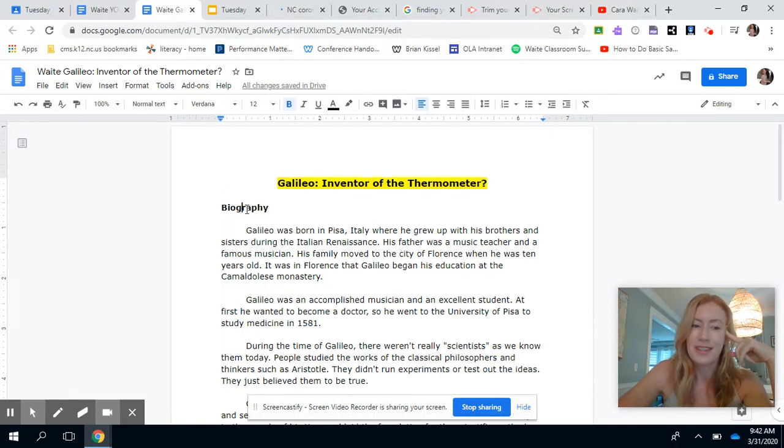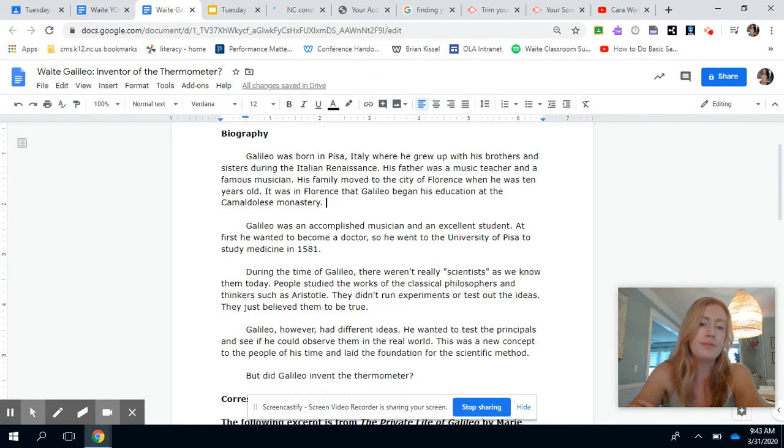So this is a biography, which means that it is fiction or nonfiction. Anybody know? It's weird not having you yell back at me. This is nonfiction, okay? This is about this person's life. So Galileo was born in Pisa, Italy, where he grew up with his brothers and sisters during the Italian Renaissance. His father was a music teacher and a famous musician, and his family moved to the city of Florence when he was 10 years old.